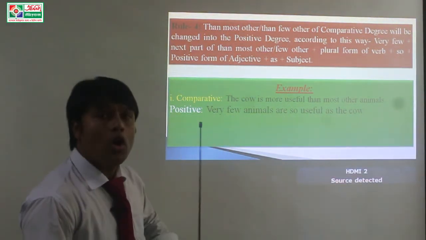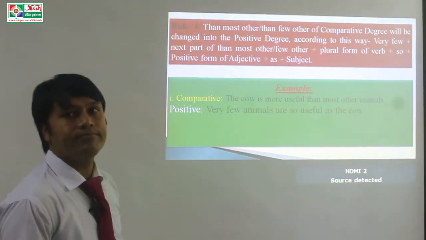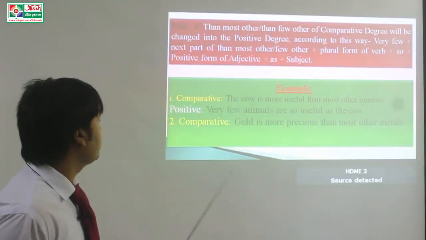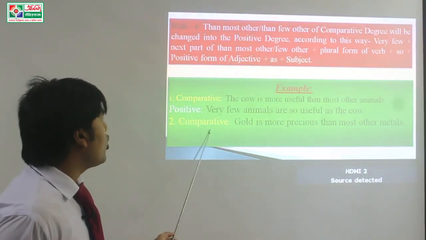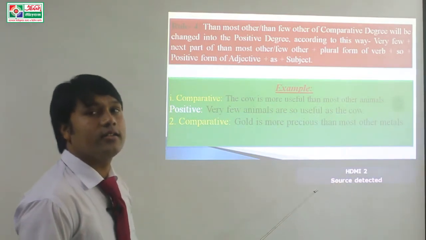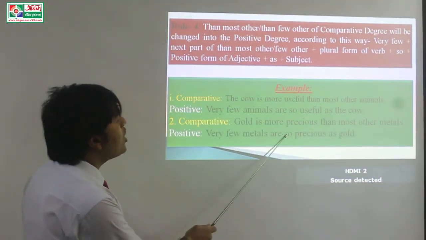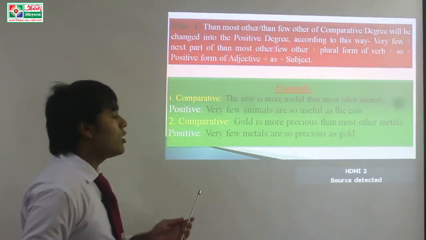And then plural subject always take plural verb. Next example, gold is more precious than most other metals. Very few metals are so precious as gold.